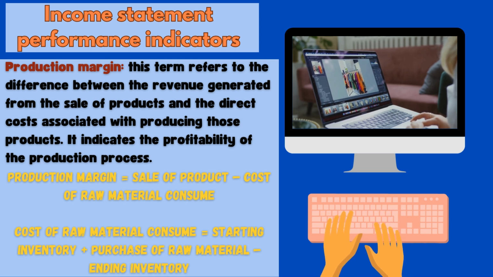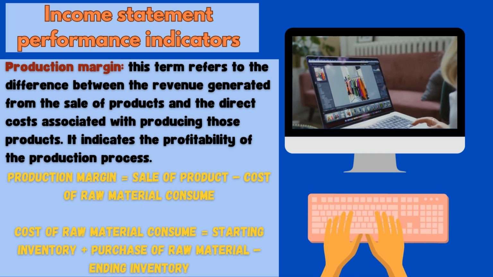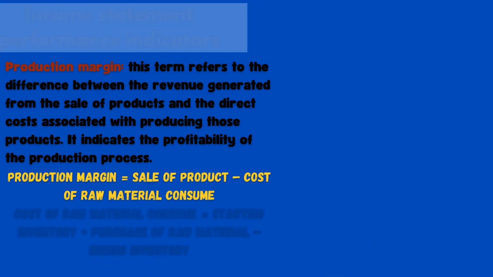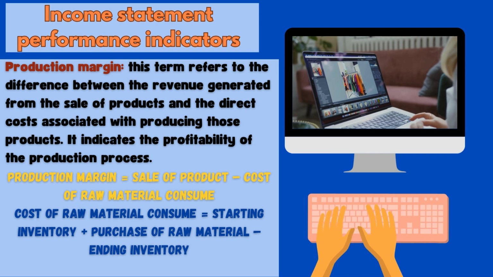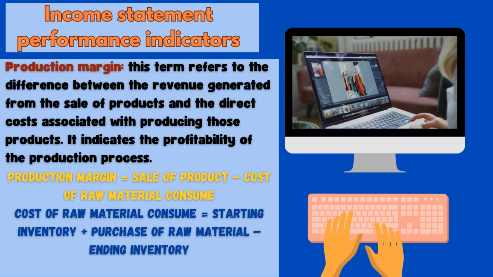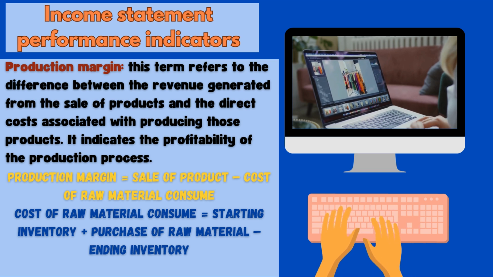It indicates the profitability of the production process. We can calculate this production margin as follows: sales of product minus cost of raw material consumed. The cost of raw material consumed, meaning the output, is equal to starting inventory plus the input, meaning the purchase of raw materials, minus the ending inventory.